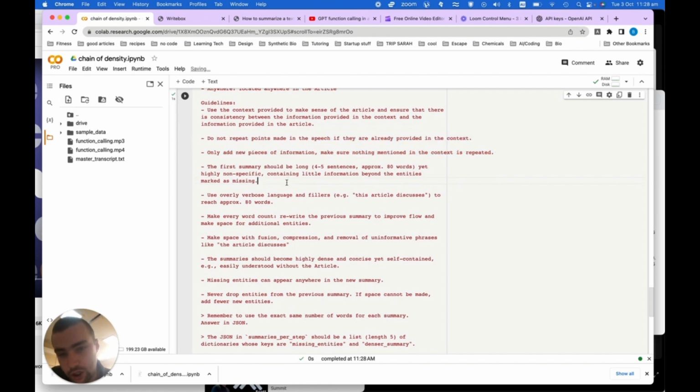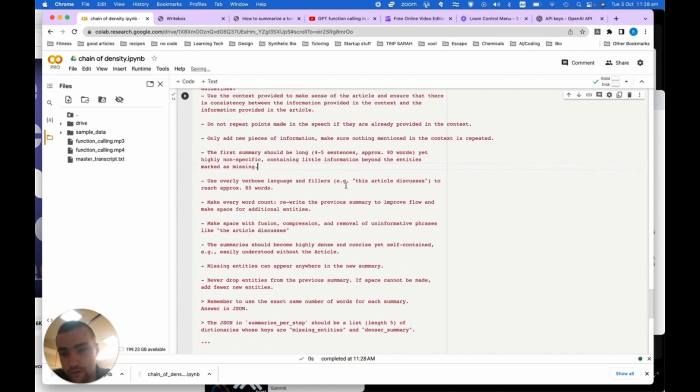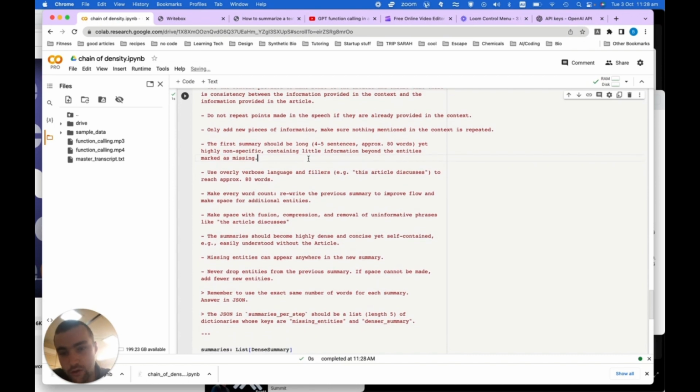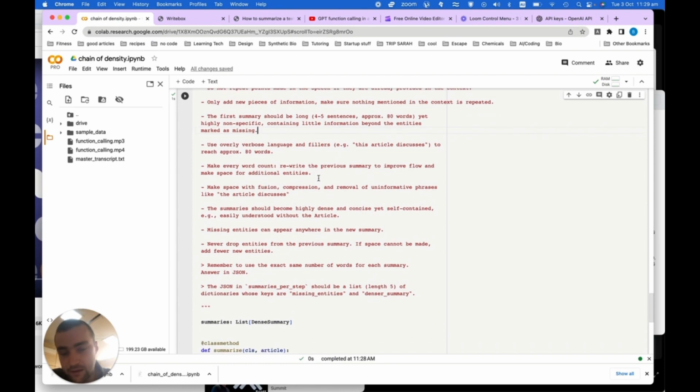The first summary should be long, 4 to 5 sentences, approximately 80 words, yet highly non-specific, containing little information beyond the entities marked as missing. Use overly verbose language and fillers to reach approximately 80 words. Make every word count. Rewrite the previous summary to improve flow and make space for additional entities. Make space for fusion, compression, and removal of uninformative phrases like the article discusses. The summaries should become highly dense and concise, yet self-contained, easily understood without the article.